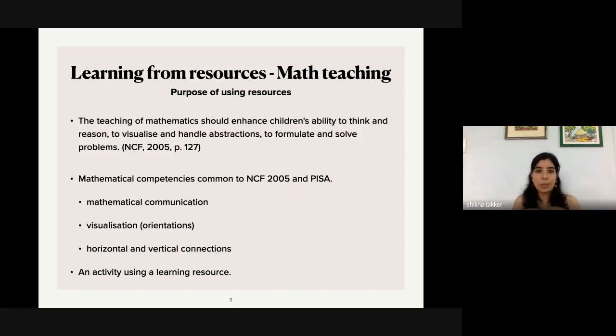And whenever we use a learning resource, we don't just use it as it is, right? We make an activity around it. We try to address some topics within mathematics using it. And as a teacher, it is clear to me how the activity will go. First, I will introduce this material, then I will let them play with it, then I will ask these questions. That's how we plan an activity. So today, in this session, we will take one learning resource and do an activity around it.